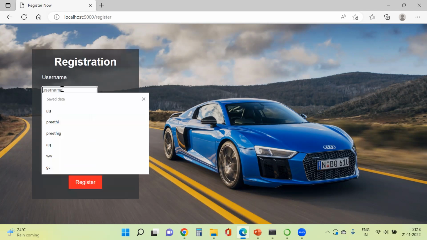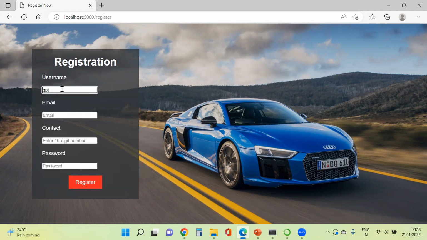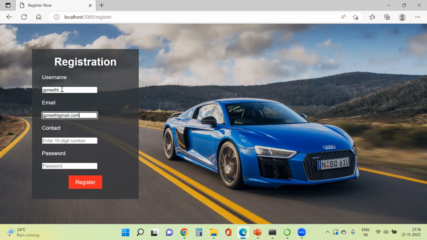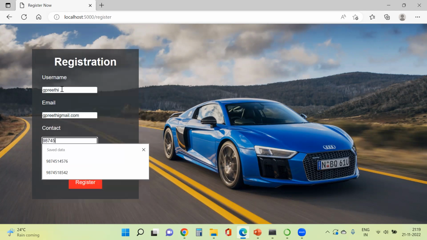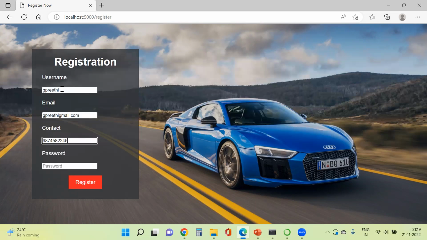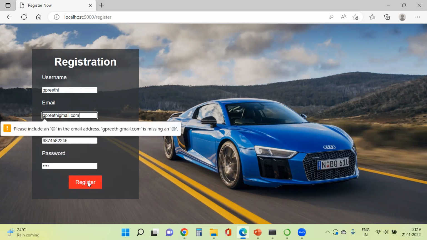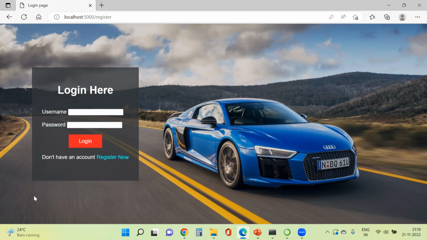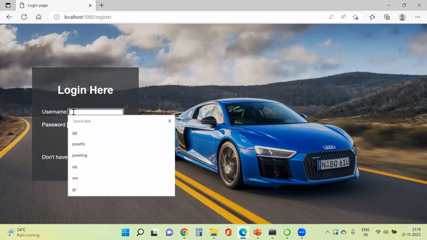So I'm filling the username, email ID, next contact number, next is password. When the user clicks on the register button, it's showing an error like the email format is wrong. So when I'm entering the correct email format and the user clicks, it will be redirecting to the login page. Now I'm entering the username and password.